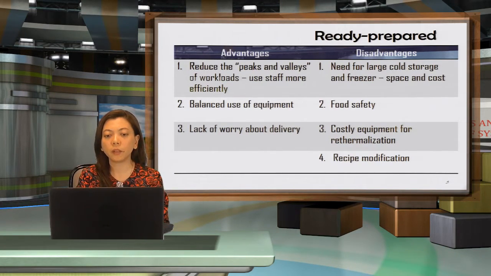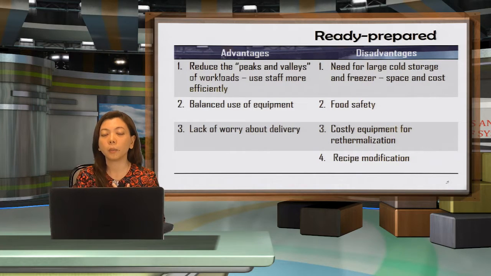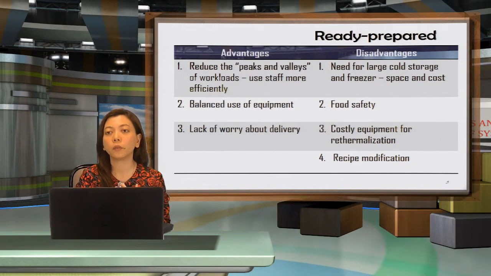But the disadvantage would be they would need large cold storage and freezers, so this would definitely increase the space and cost. Because they prepare everything in advance, they have to store it, chill it or freeze it, so definitely they would need extra space to chill or store these food items.